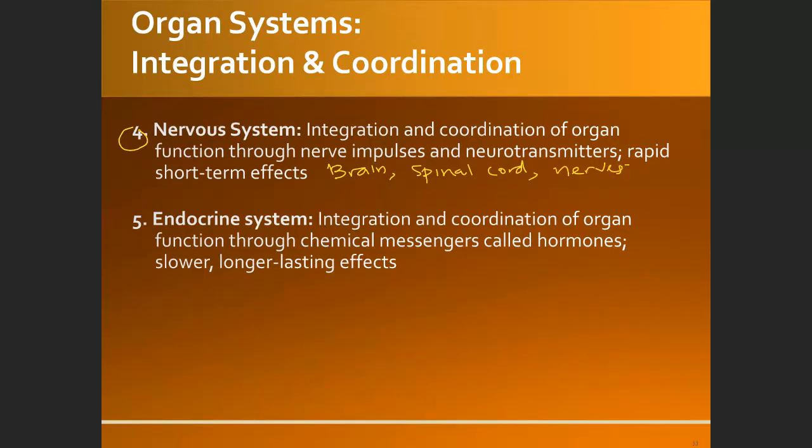These are the three main organs of the nervous system. The endocrine system consists of organs called the endocrine glands, such as thymus gland and thyroid glands.